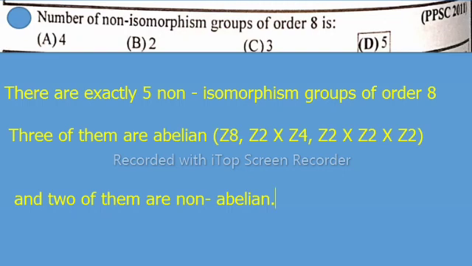3 of them are abelian, that is Z8, Z2 multiply Z4, because 2 4 times is 8, and third, Z2 multiply Z2 multiply Z2, so 2 2 times is 4, 4 2 times is 8. And 2 of them are non-abelian, so option D is correct, that is 5, which is the required solution.